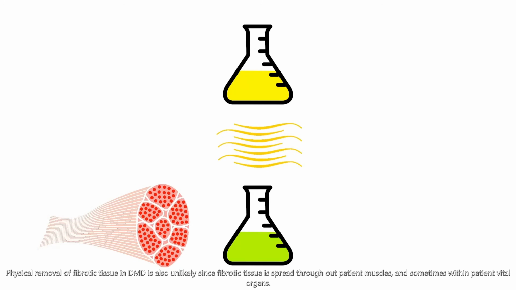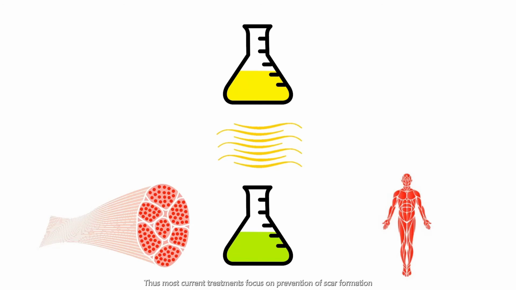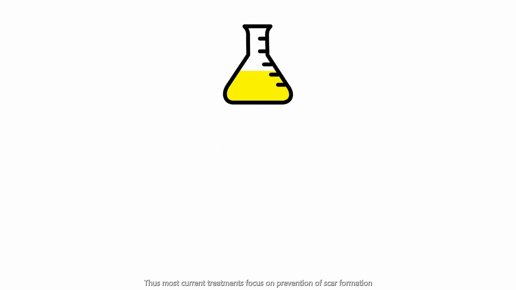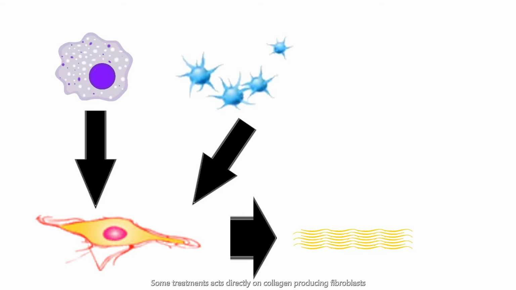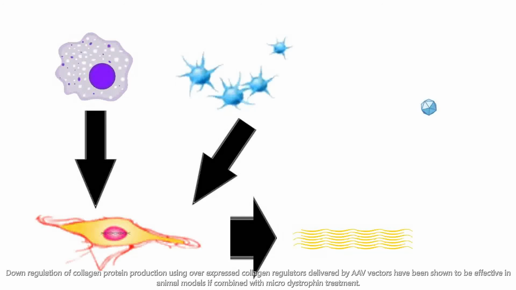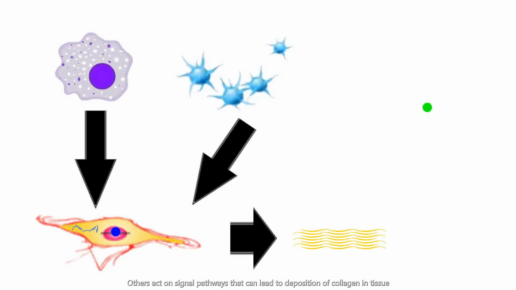Physical removal of fibrotic tissue in DMD is also unlikely since fibrotic tissue is spread throughout patient muscles and sometimes within patient vital organs. Thus, most current treatments focus on prevention of muscle scar formation. Some treatments act directly on collagen-producing fibroblasts. Downregulation of collagen protein production using overexpressed collagen regulators delivered by AAV vectors has been shown to be effective in animal models if combined with microdystrophin treatment. Others act on signal pathways that can lead to deposition of collagen in tissue.